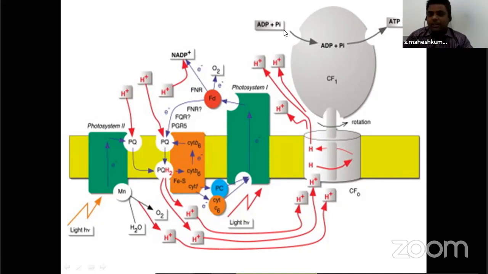Generally ADP and Pi forming ATP is called phosphorylation. How are these formed? Due to energy. Energy is needed to combine these two molecules. So from where will the energy come? The energy comes from the protons which are transferred through this ATP synthase. When the protons are transferred, energy is generated. That energy is enough to combine ADP and Pi to form ATP.